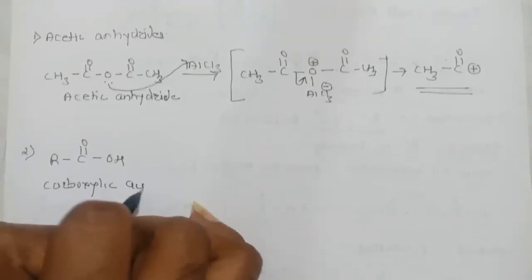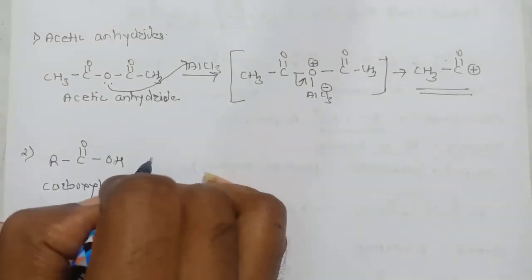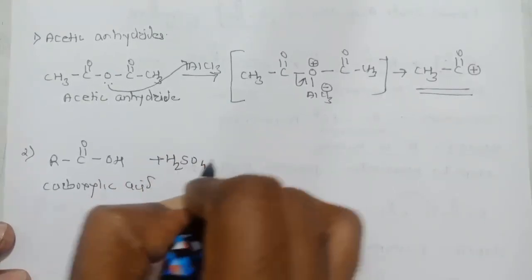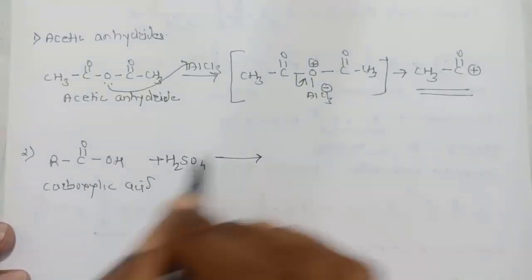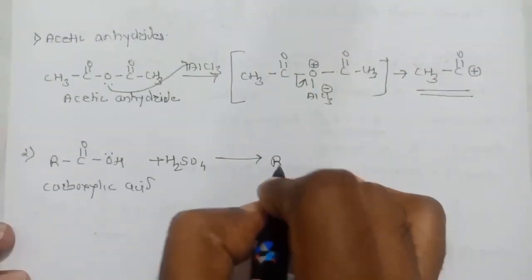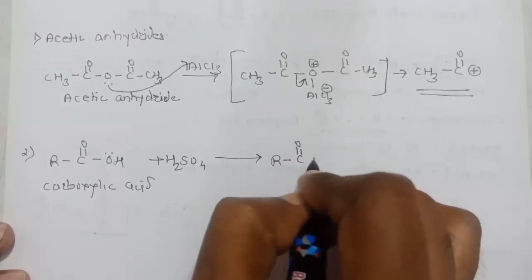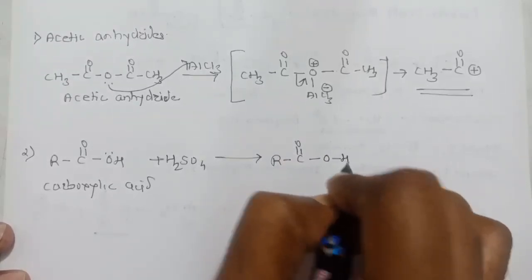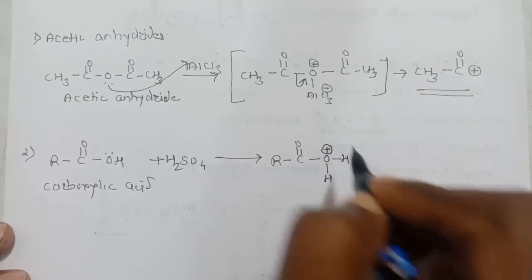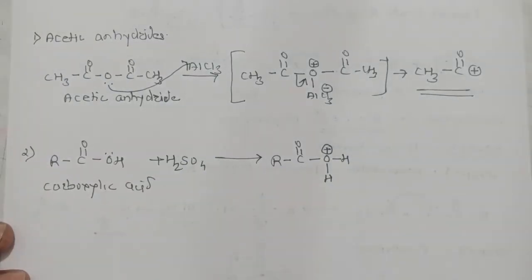Now if you are using a catalyst like concentrated H2SO4 or HF, there will be protonation of this oxygen. So we will get R, C double bond O, this is the H of the carboxylic acid and this is the proton from the acid, and a positive charge on the oxygen.